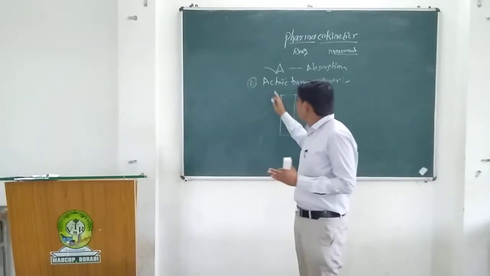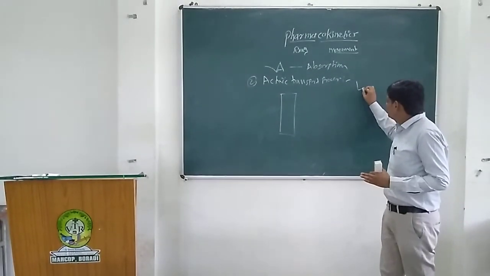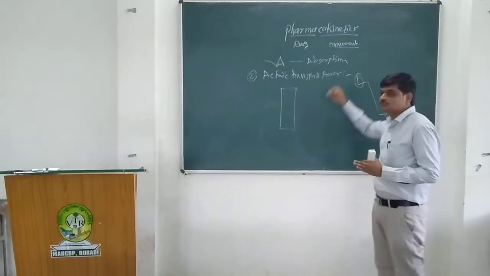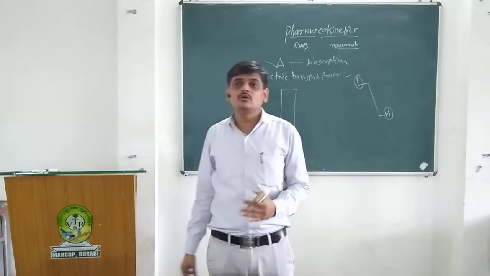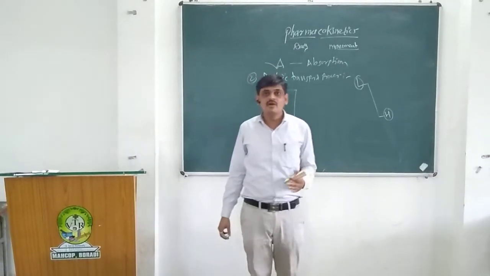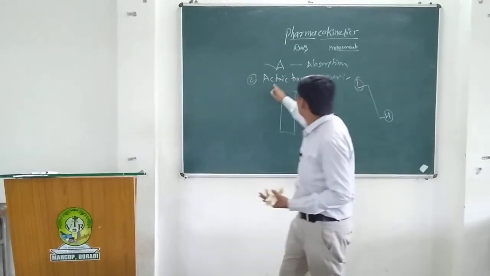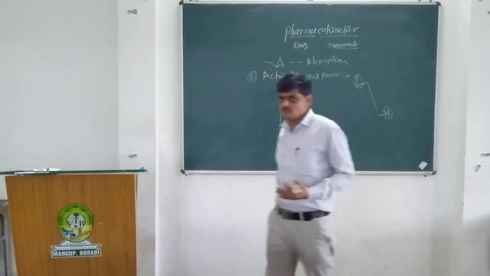But in active transport, the drugs are transferred from lower concentration to higher concentration. For example, various ions, sodium ions, potassium ions, or various organic acids are absorbed by this active transport mechanism.